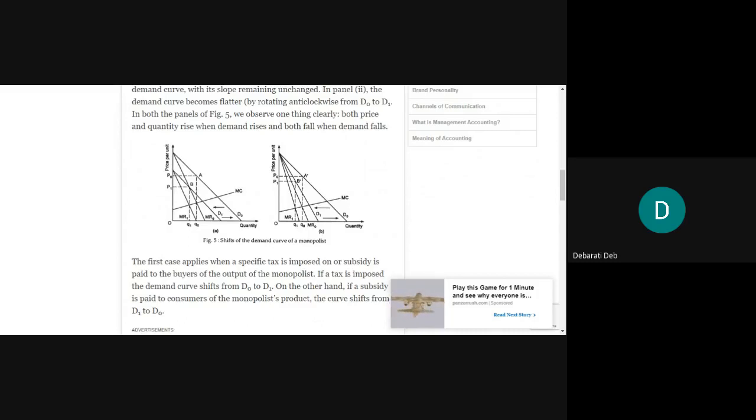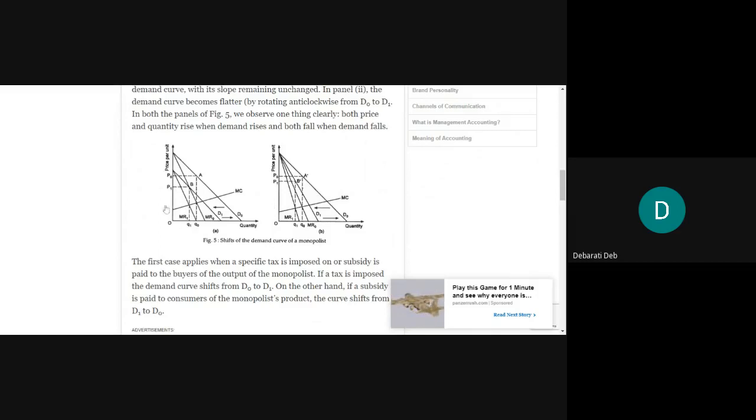So if this is happening, then on the y-axis you will keep the point the same, but you will shift the demand curve and make it look a little flatter. The second diagram is a case when new buyers start buying the monopolist product.